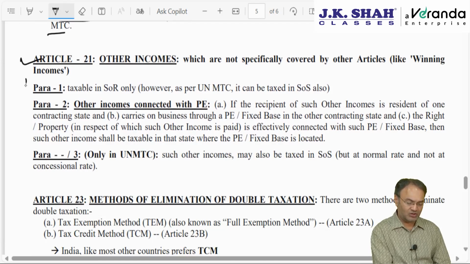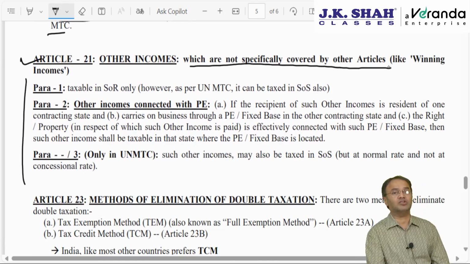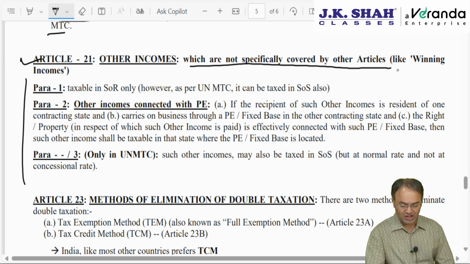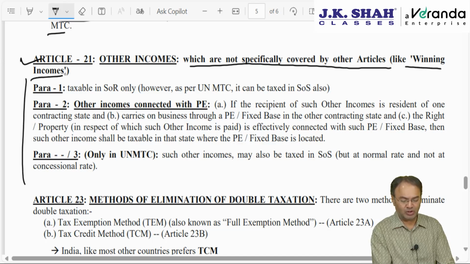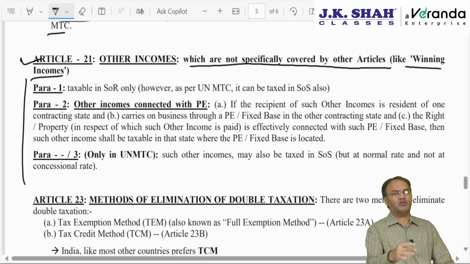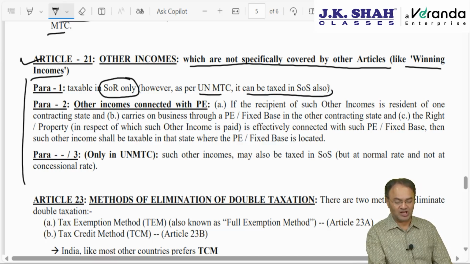Article 21 has got 3 paragraphs, which cover any income which is not specifically covered by any other article of this particular model tax convention. Like for example, winning income, donation income, for which we don't have a specific article. Then it will be taxable in SOR only. Here it will be taxable in SOR, but as per UN model it can be taxed in SOS also.